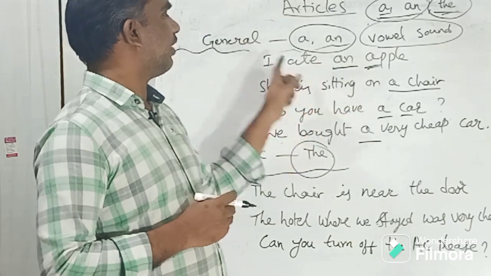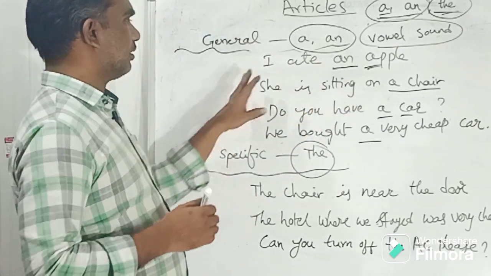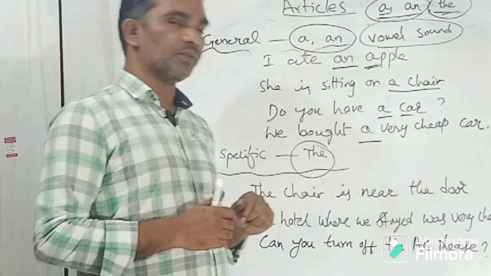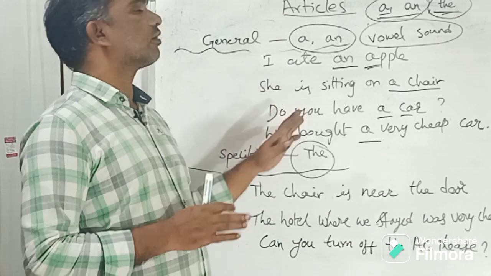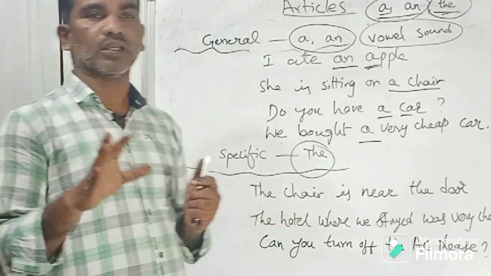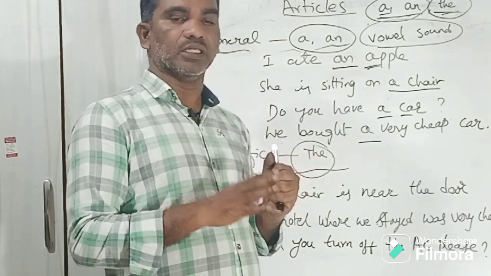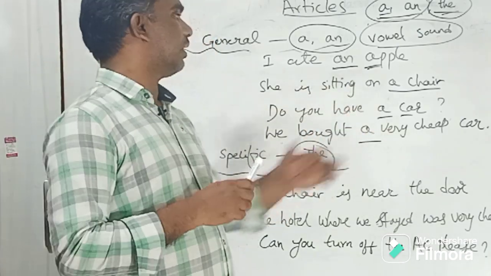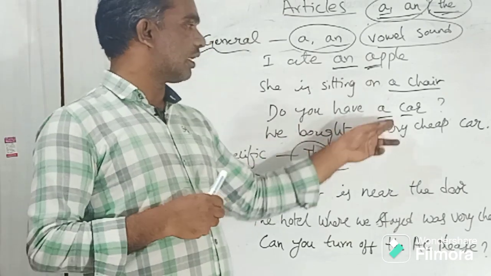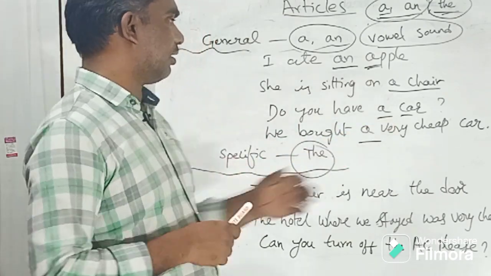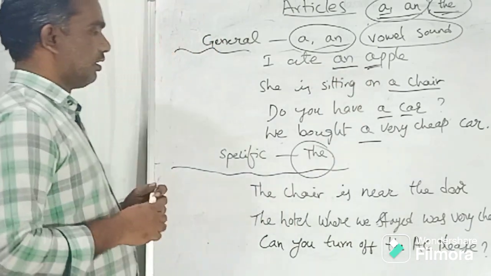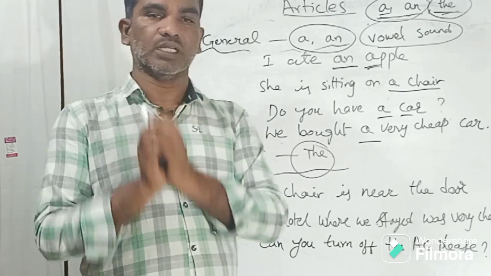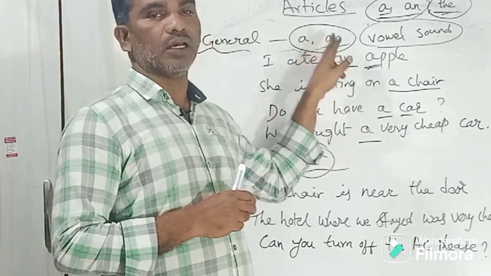For example, an apple, a chair, a car, a very cheap car, etc. We are talking about a general thing. We are not talking about a particular thing, right? General. An apple, one apple, that's it. A chair, one chair. A car, one car. A very cheap car, in the same way. So when you talk about general things, we use a or an.